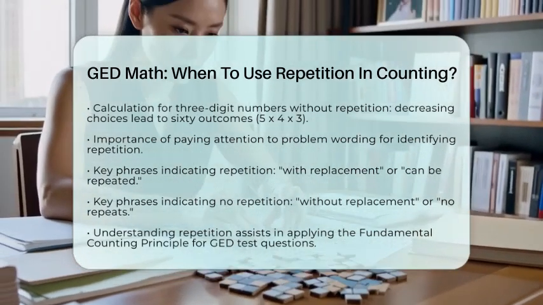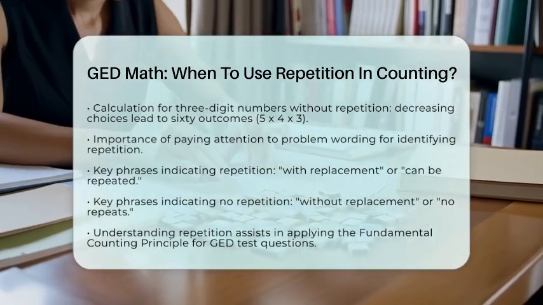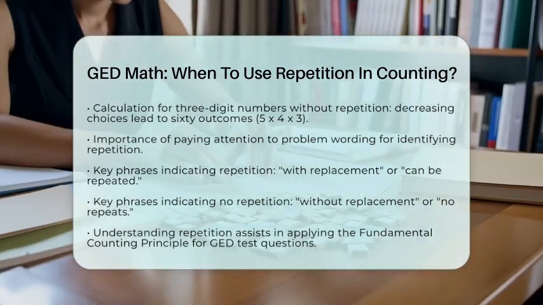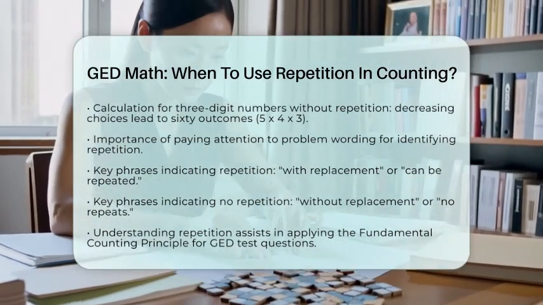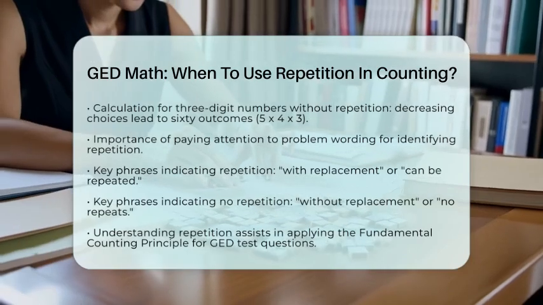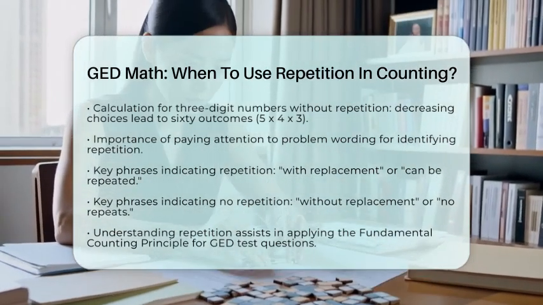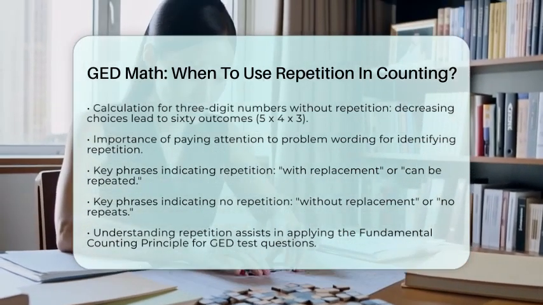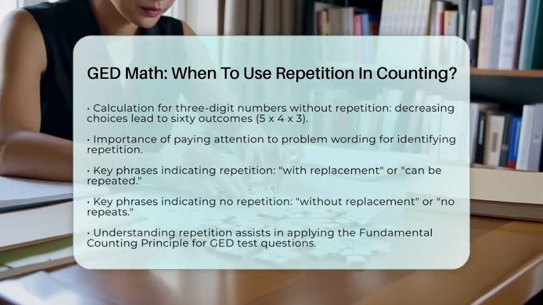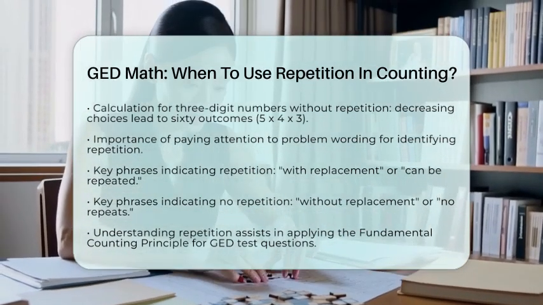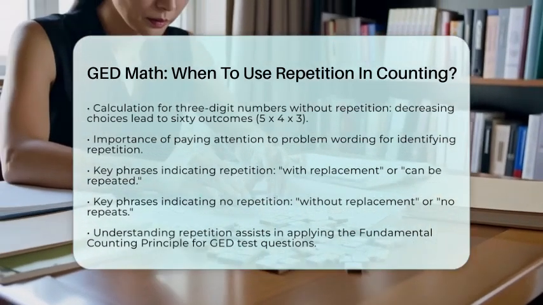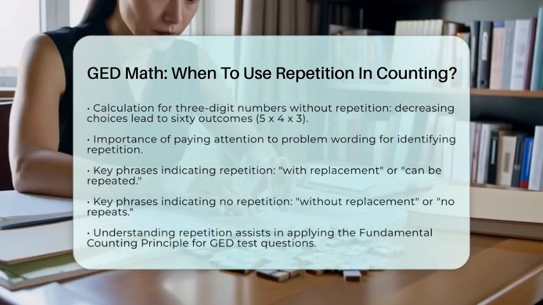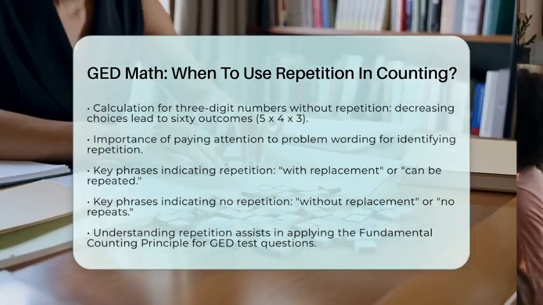A helpful tip for the General Educational Development Test is to pay attention to the wording in the problem. Look for phrases like "with replacement" or "can be repeated," which indicate that repetition is allowed. If the problem states "without replacement" or "no repeats," then you know repetition is not used. Understanding when to use repetition helps you apply the fundamental counting principle correctly. This knowledge is vital for accurately counting possible outcomes in data analysis and statistics problems on the General Educational Development Test.